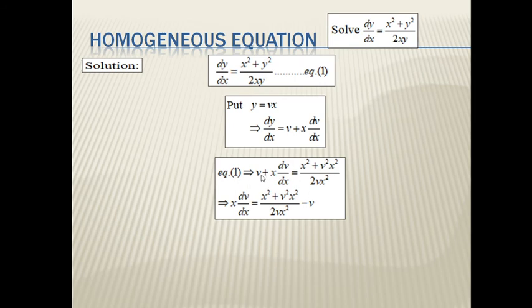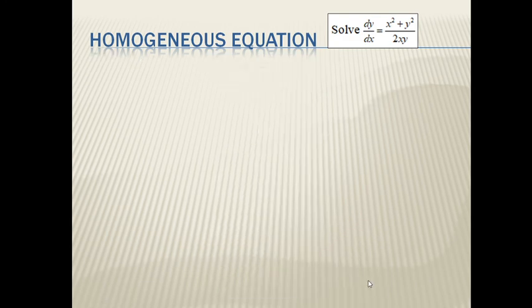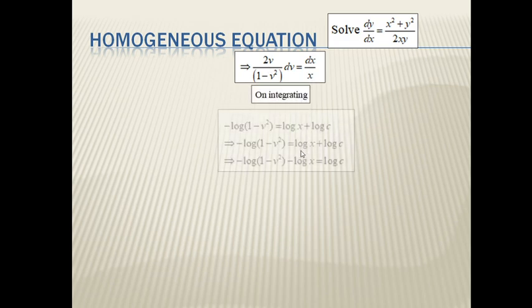Then in the next step we shift this v to the right hand side, simplify the terms and find the value of x dv by dx equal to this value. Here we take x square common from two terms, and then this x square gets cancelled, it converts into v. Now here v and x are two variables. Now separate the variables. Therefore we write it this way, and then on integrating we get the required solution.